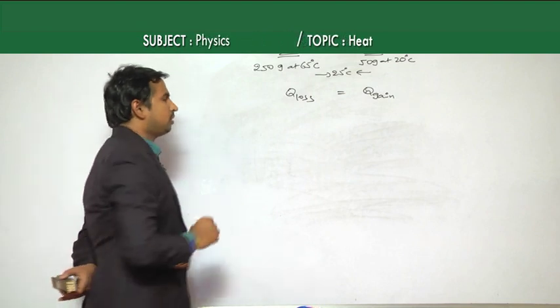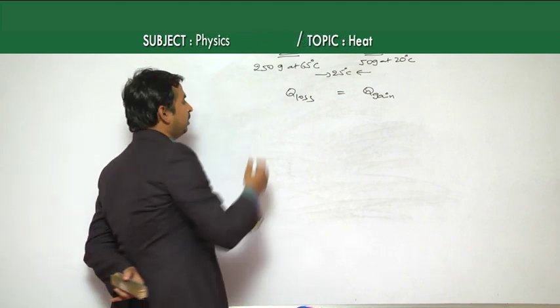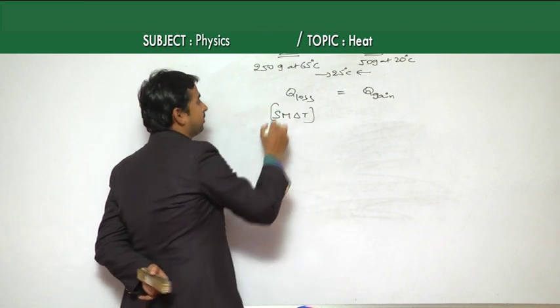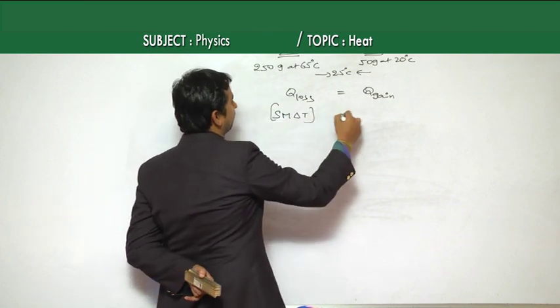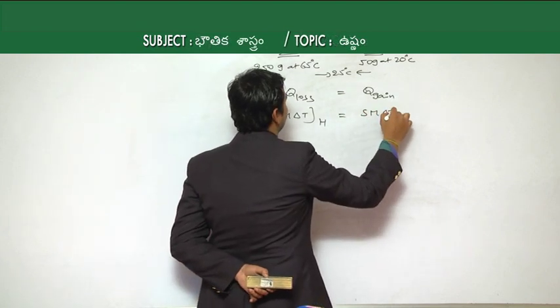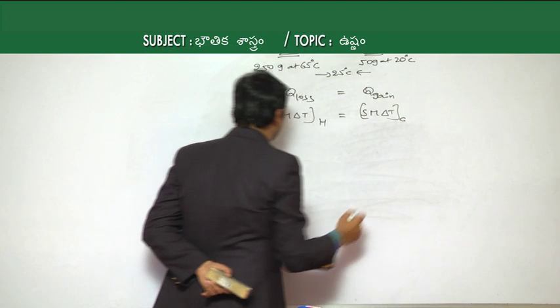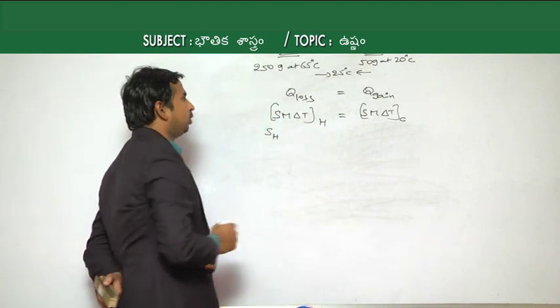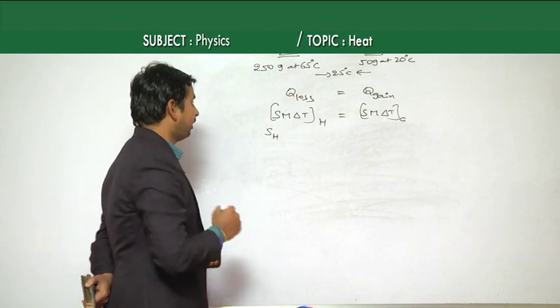As Q loss is equal to Q gain, and Q is equal to S m delta T, as there is no change of state here, only a change of temperature. This is for the hot body, and S m delta T for the water, which is the cold body. The specific heat of the hot body, which is a solid, we do not know, and we are going to find it now.